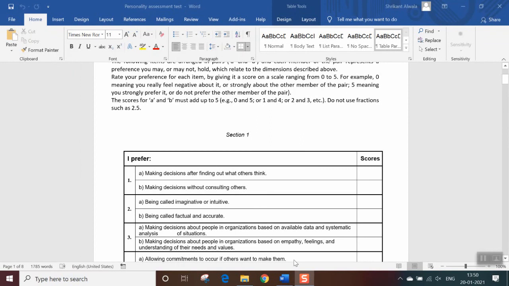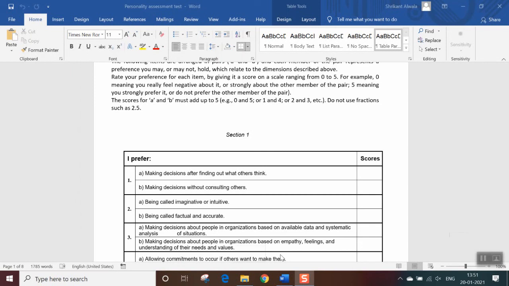For your understanding, let's take this first question. Making decisions after finding out what others think. Making decisions without consulting others. For example, you are going to buy a two-wheeler. If you have enough knowledge on two-wheelers, you will be taking the decision on your own. And if you don't have any knowledge about two-wheelers, you will be taking suggestions from your friends or family members.